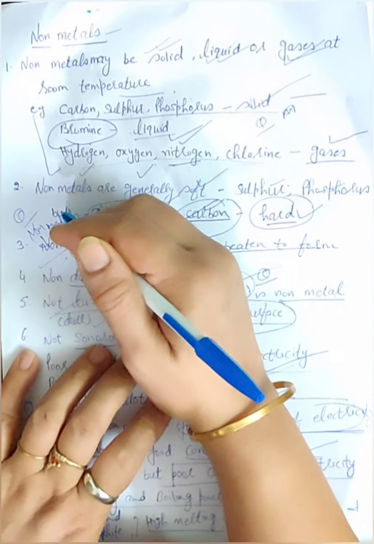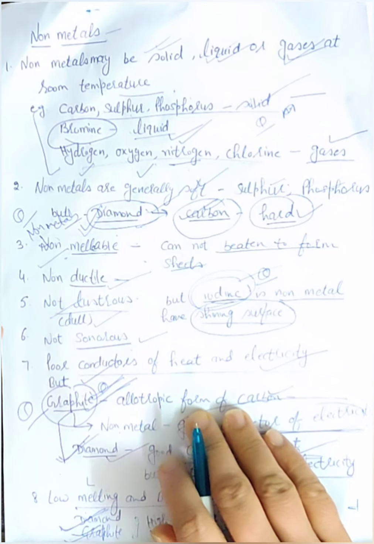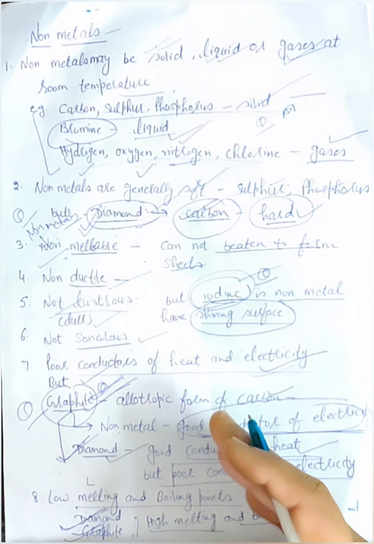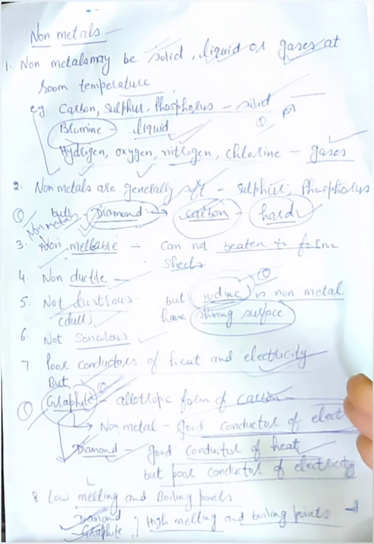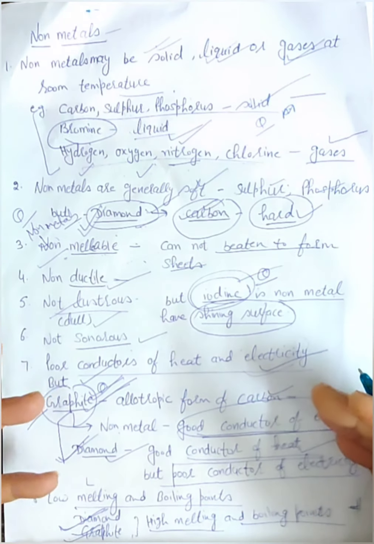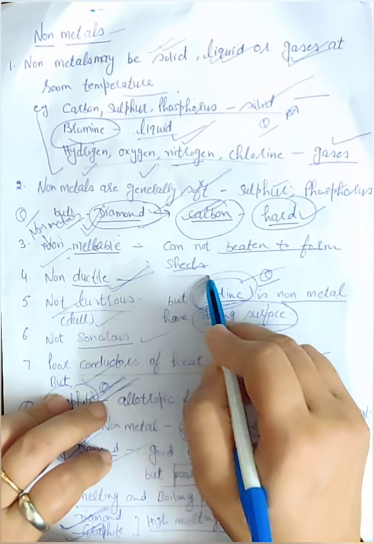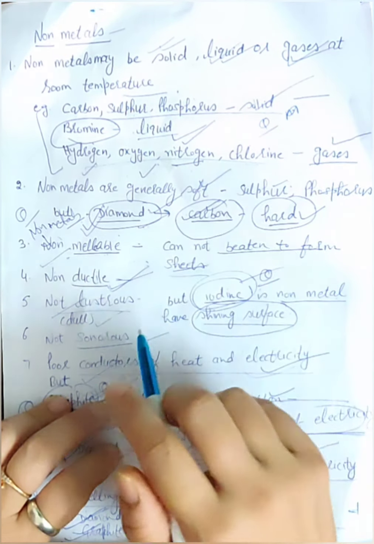Now the next is that non-metals are non-malleable. They cannot be beaten into sheets because they are brittle. They break very quickly when you hammer them or hit them. It means they are non-malleable. Next, they are non-ductile. Non-ductile means they cannot be drawn into thin wires. You cannot convert them into wires.